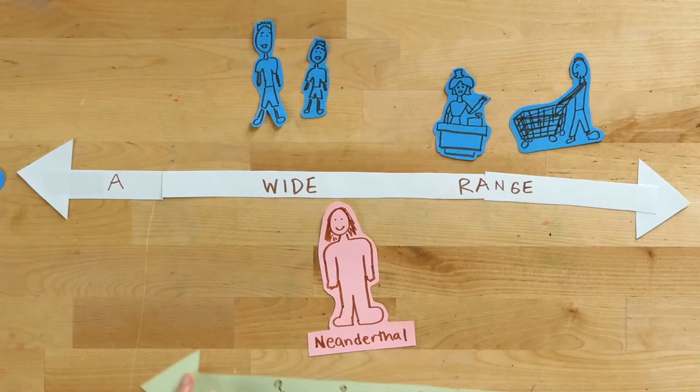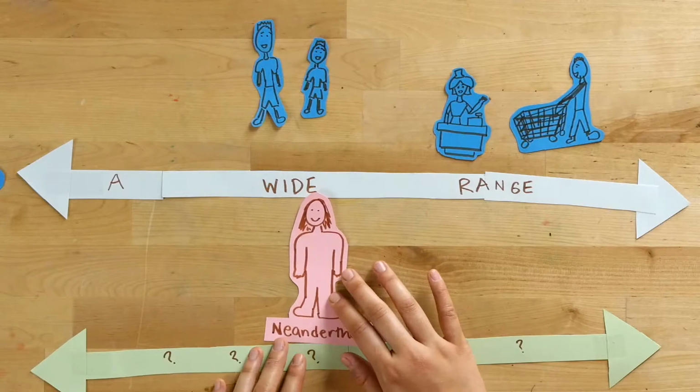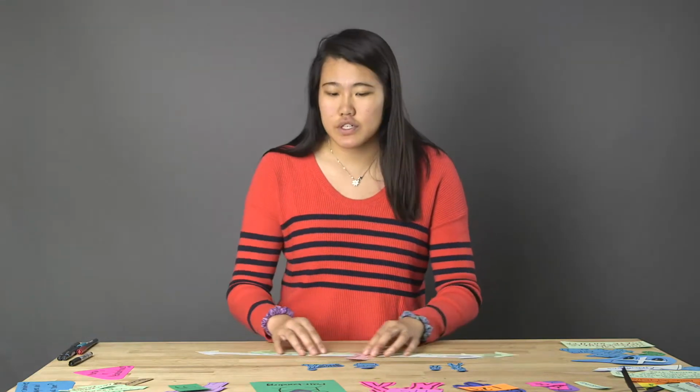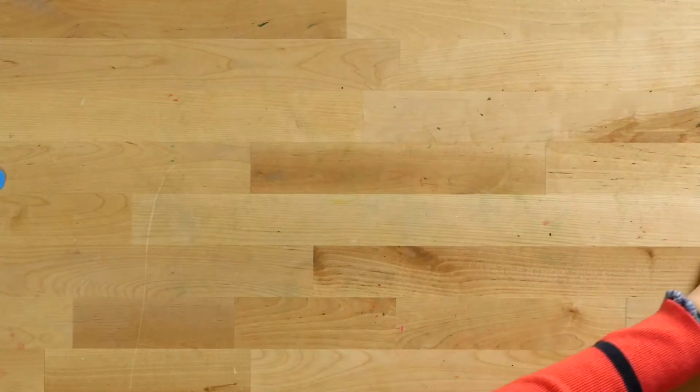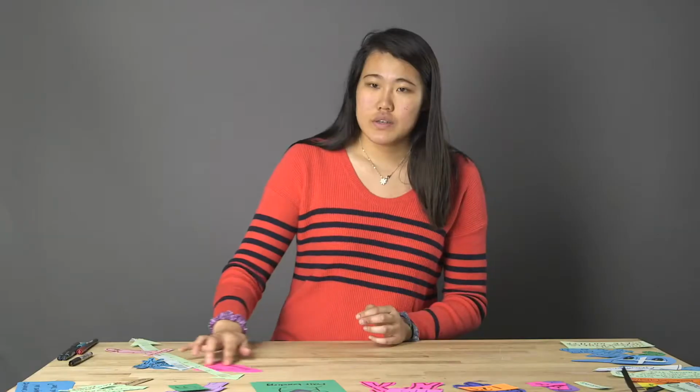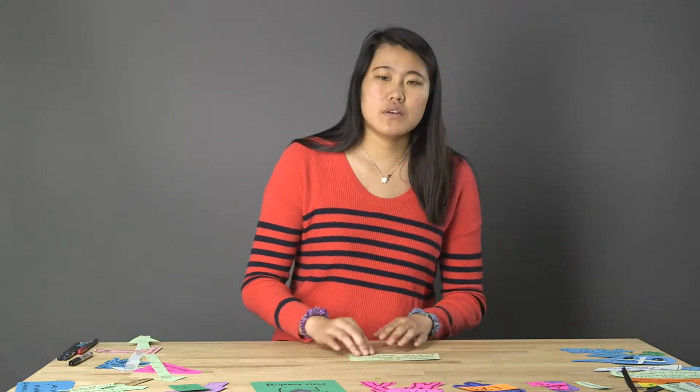Neanderthals are fun to investigate because they shared a recently common ancestor with Homo sapiens, so they may have some social similarities with us as well. In this video, we'll be talking about one specific kind of social structure: mating. So let's first look at who Neanderthals mated with.